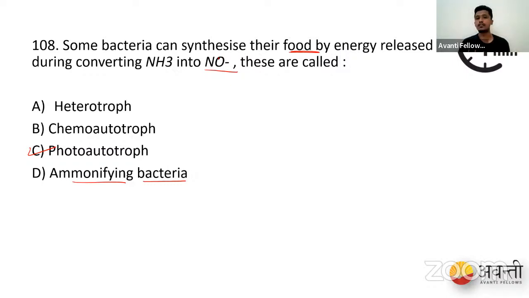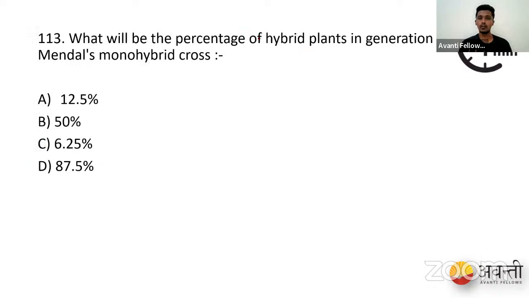So we use cyanobacteria also as a biofertilizer sometimes. That is because it is making the nitrogen available in a usable form for the plants, by converting NH3 into NO. All right, people. So the answer is photoautotroph. It's not a heterotroph and it is not a chemoautotroph because chemoautotrophs are usually depending upon H2S or HNO3. So they use these things and they break them down for the electrons so that they can synthesize their energy. Okay.